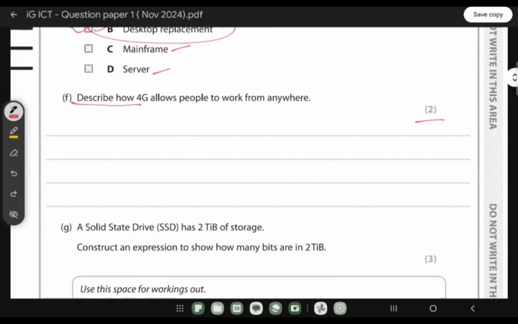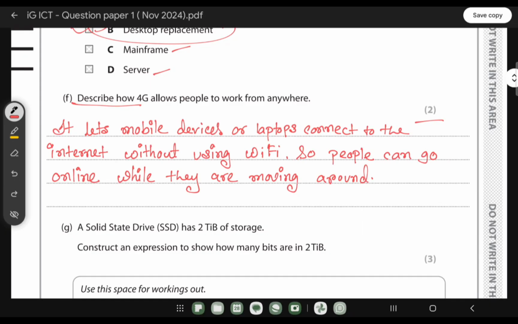What you can write here: it lets mobile devices or laptops connect to the internet without using Wi-Fi, so people can go online while they are moving around.